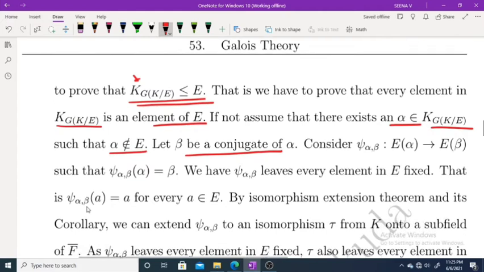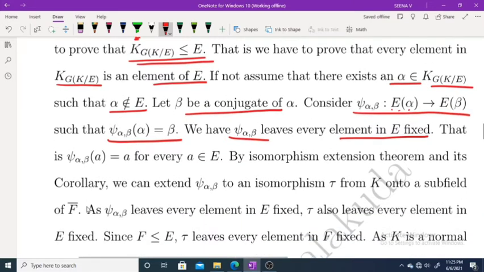Correspondingly we have a conjugation isomorphism psi alpha beta from E(alpha) to E(beta), with psi alpha beta of alpha equal to beta, and psi alpha beta leaves every element of E fixed, that is, psi alpha beta of a equals a for every a belonging to E.